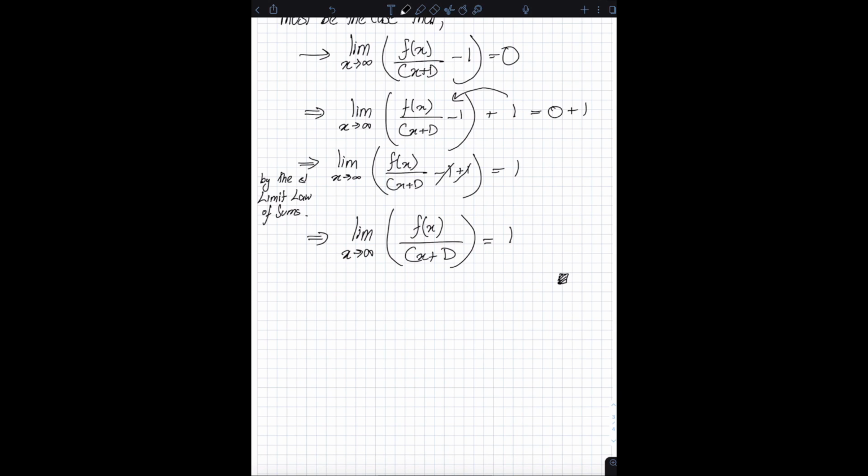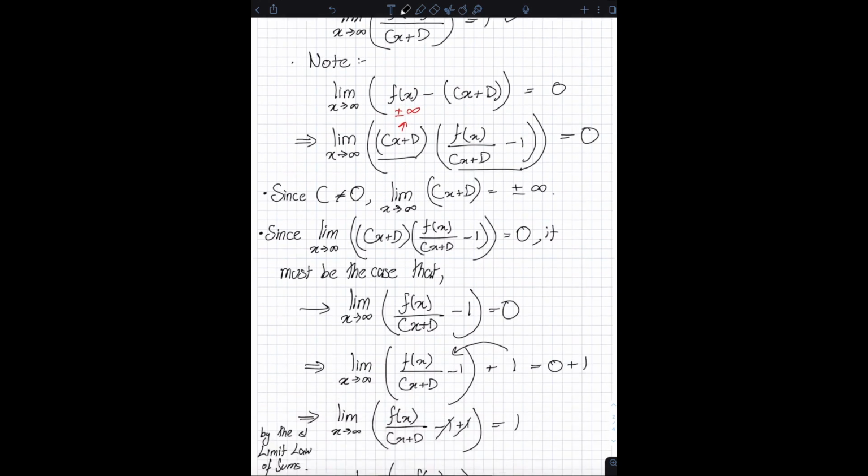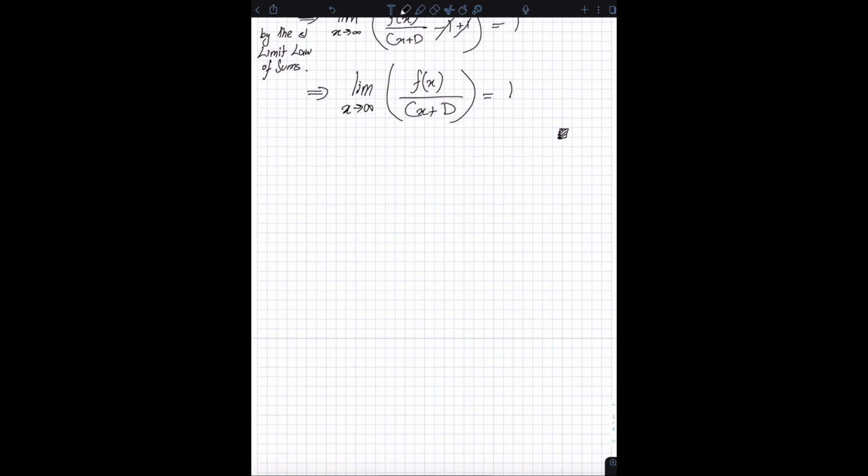So what does this theorem really mean? Or what is the idea behind this? Once I've proven this, what have I actually shown? What I've shown is that given a function f, the following is true.